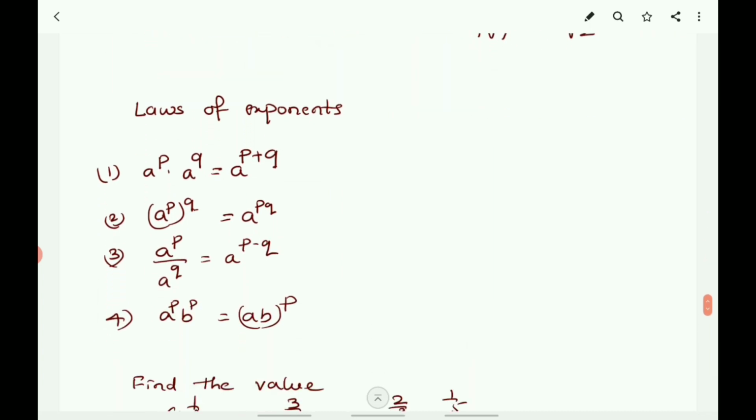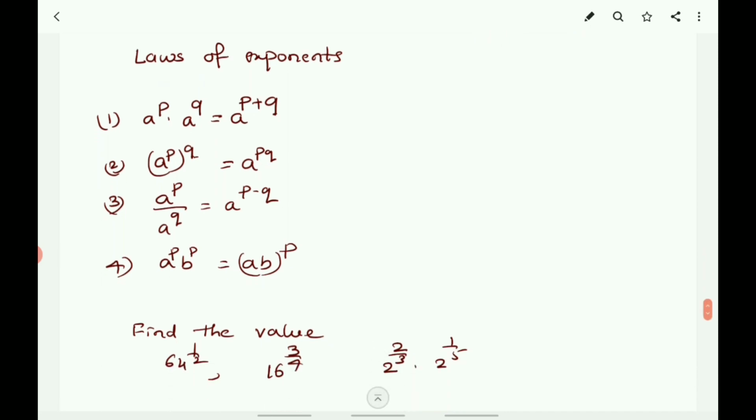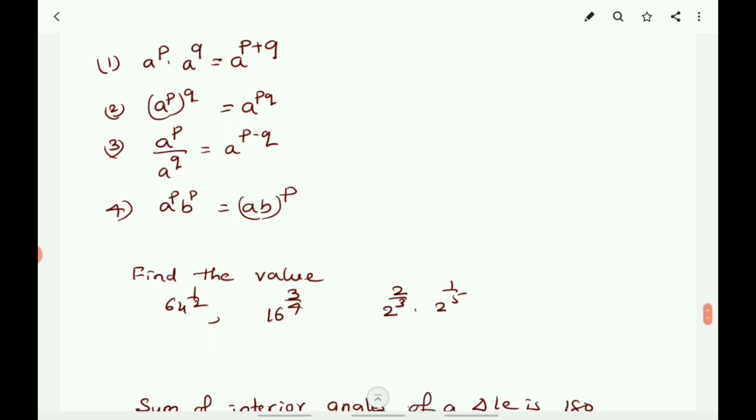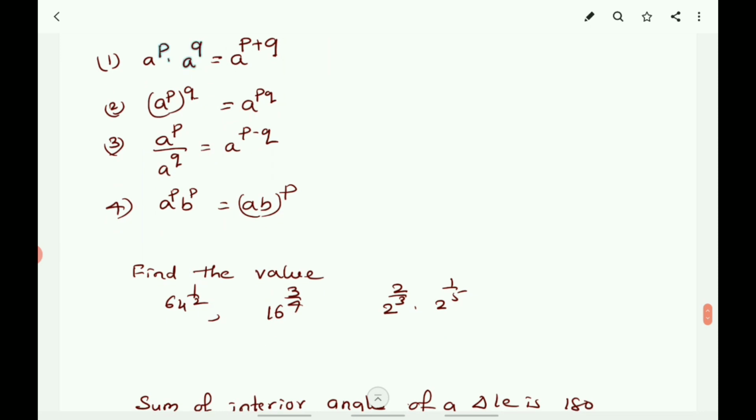Next, about the laws of exponents. Here some laws of exponents are: a to the power of p into a to the power of q is equal to a to the power of p plus q. Second, a to the power of p whole to the power of q is equal to a to the power of pq. A to the power of p by a to the power of q is equal to a to the power of p minus q. A to the power of p into b to the power of p is equal to ab whole to the power of p.